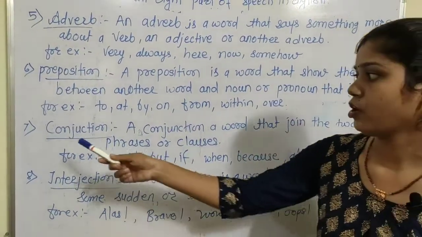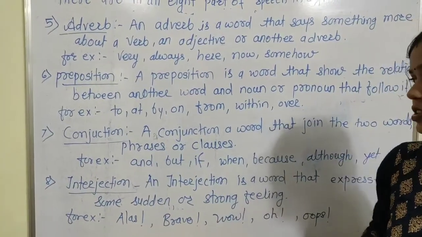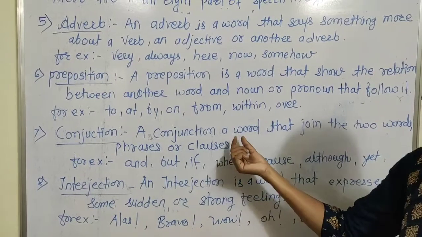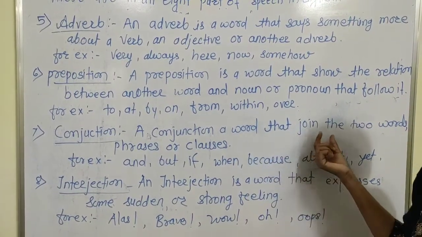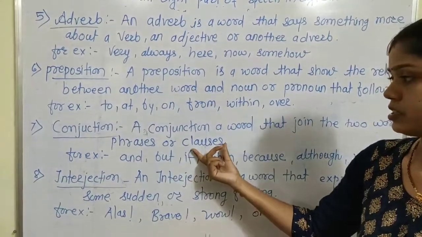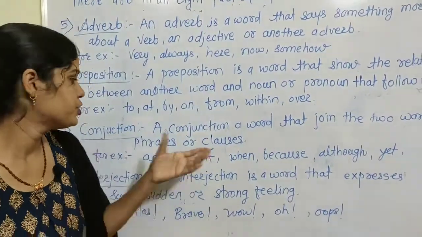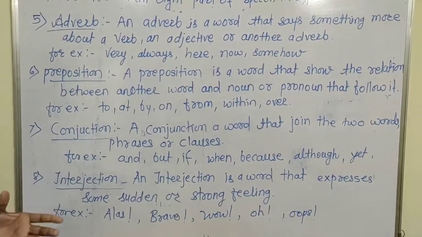The 7th part of speech is conjunction. What is meant by conjunction? A conjunction is a word that joins two words, phrases or clauses. Two words joined by one word is called a conjunction in English.